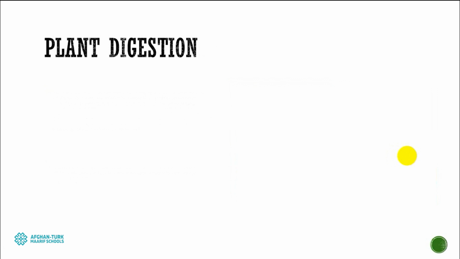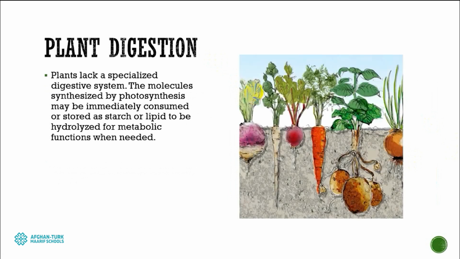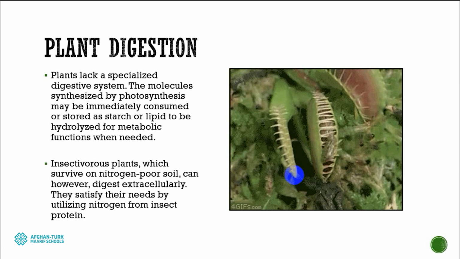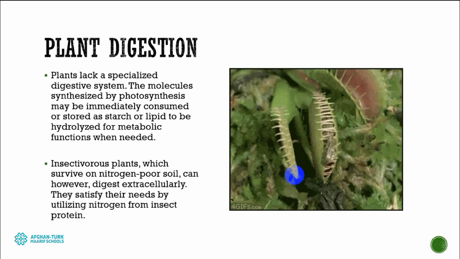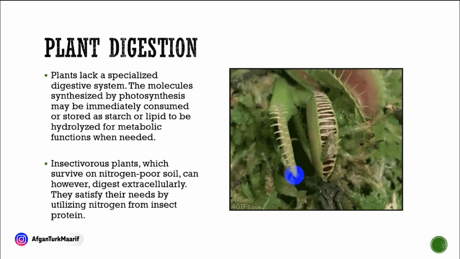So, next feature, digestion. Actually, plants are making food for themselves. They consume that food immediately, or they can store it in different shapes. But there are different plants which eat animals. But why are they doing that?